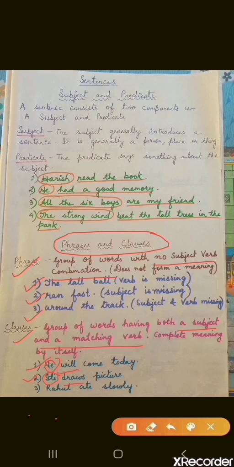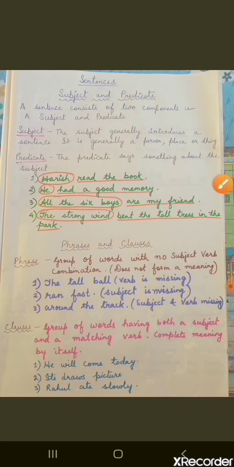Both are present, so it's a clause. Third one: Rahul ate slowly. Rahul is the subject and ate is the verb. Both the subject and the verb are present. That's why these examples are clauses. I hope I am clear to you all.